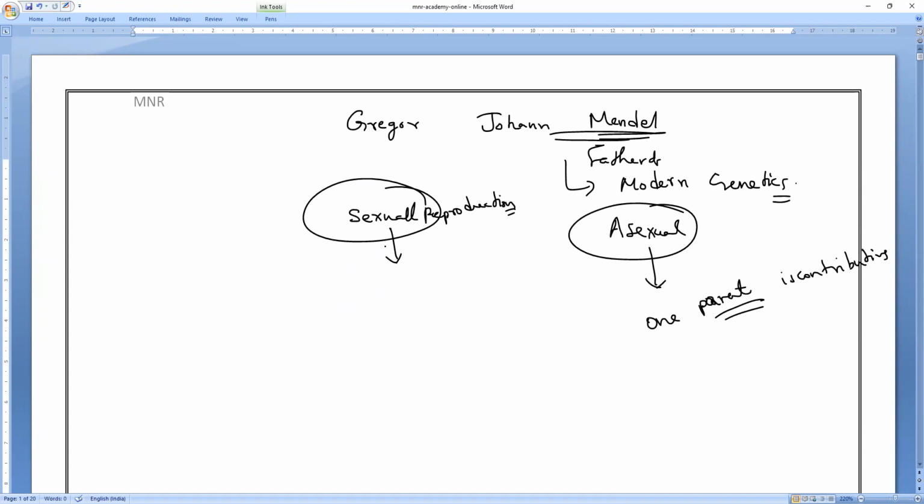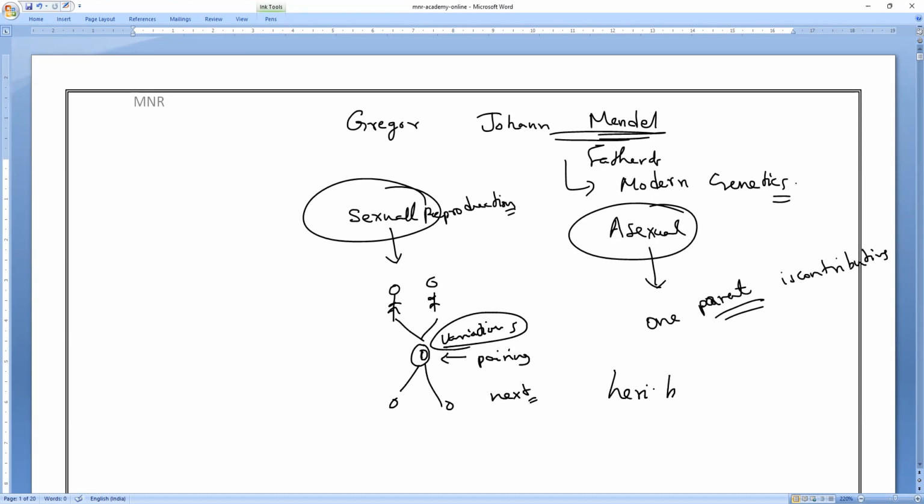If two parents, parent 1 and parent 2, produce an offspring and some variation happens, and this variation continues in the next generation when the offspring finds a partner and produces the next generation, that is called heritable variation. The variation occurring at birth continues to the next generation.